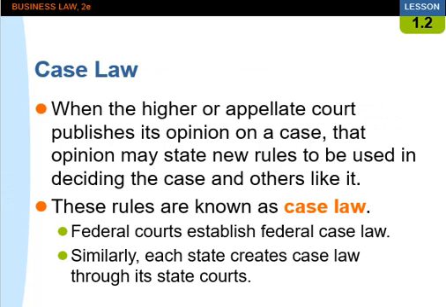The judicial branch of governments creates case law. Case law usually is made after a trial has ended, and one of the parties has appealed to a higher court. This appeal will be based on legal rulings made by the lower court in deciding the case. When the higher or appellate court publishes its opinion on a case, that opinion may state new rules to be used in deciding the case and others like it. These rules are known as case law. Federal courts establish federal case law. Similarly, each state creates case law through its state courts.